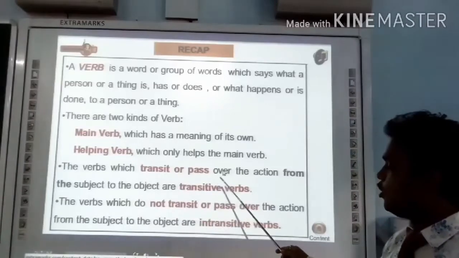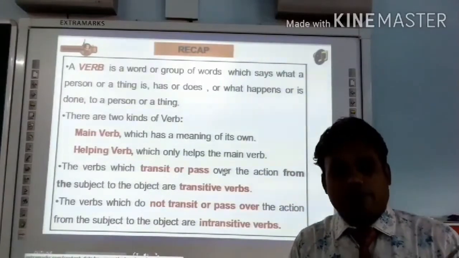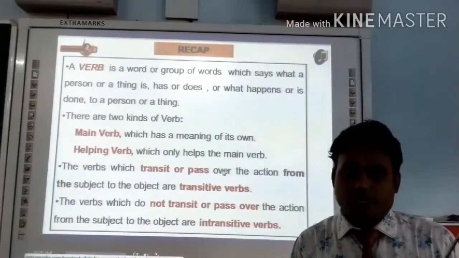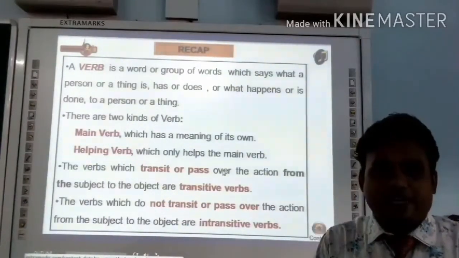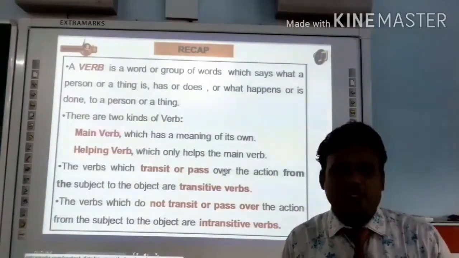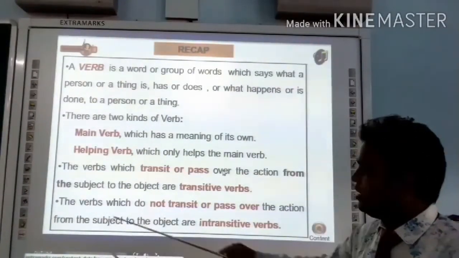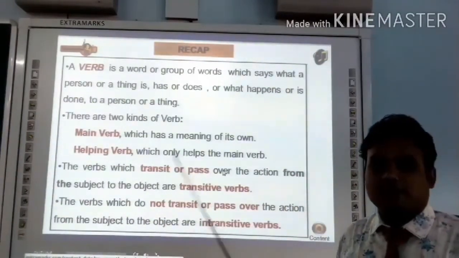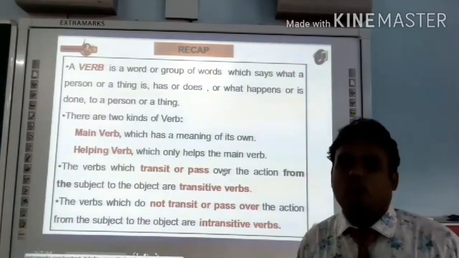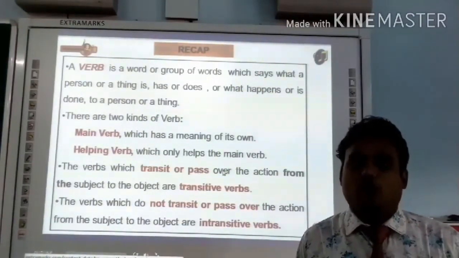The verb which transits or passes over the action from the subject to the object is a transitive verb. So a verb which passes over its meaning to the next word is called a transitive verb, and the verb which is complete in itself like sleep and roar, they do not need any meaning to carry forward, those are called intransitive verbs. So you got an idea about the transitive and intransitive verb also, right? So this is all about this video, and I'm sure you must have got a big picture about verb, what is verb, kinds of verbs, and what is a transitive or an intransitive verb.